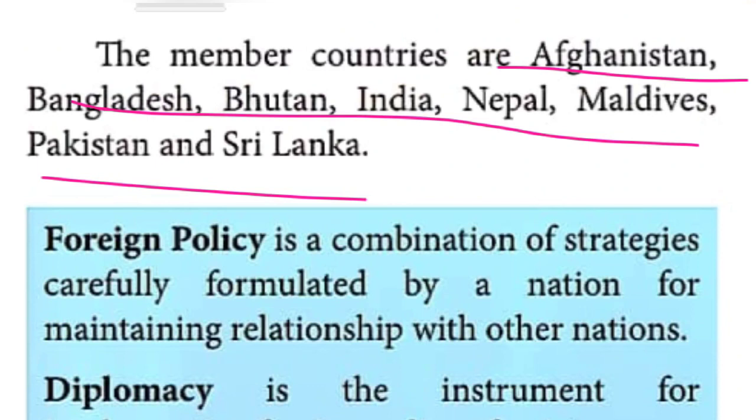The next, what is given in your book, in a small box. In that what is given? Foreign policy. Yes, what is meant by foreign policy? What is meant by diplomacy? Yes, that is given. Foreign policy is a combination of strategy. It's a method.